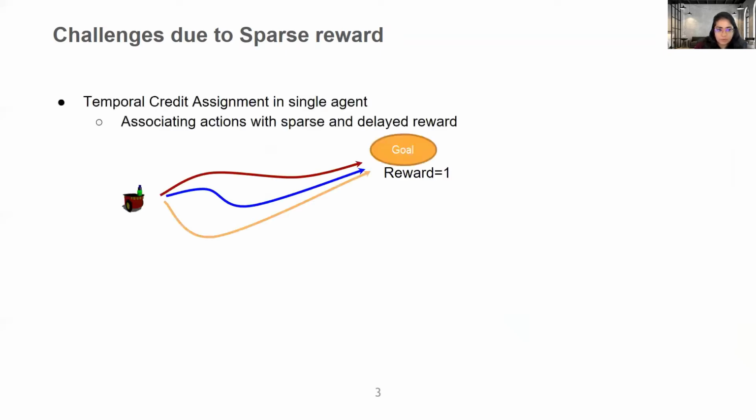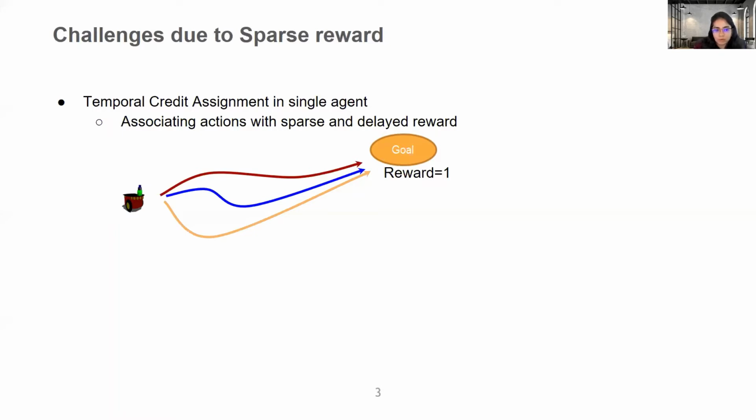Let's look at an example of a single agent case. We have an agent and we have a goal state, and the agent receives a reward of 1 only when it reaches the goal state, otherwise the reward is 0. The agent can take multiple trajectories to achieve that goal reward of 1. With sparse reward, it becomes difficult for an agent to identify which action at what time instant was actually responsible for achieving that